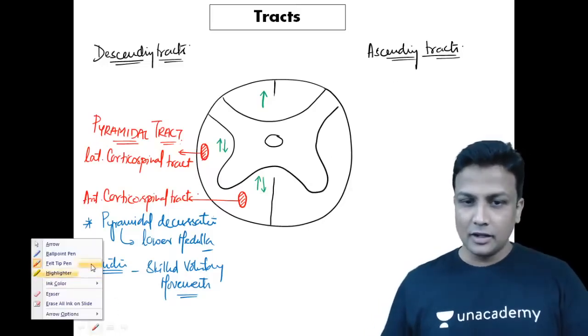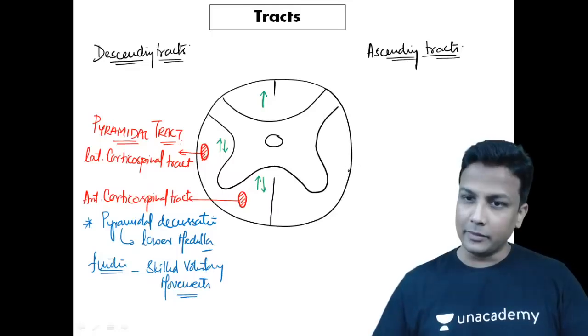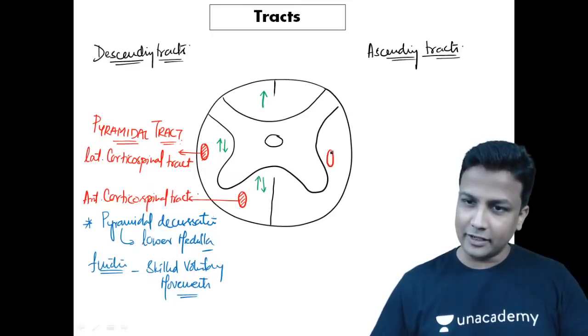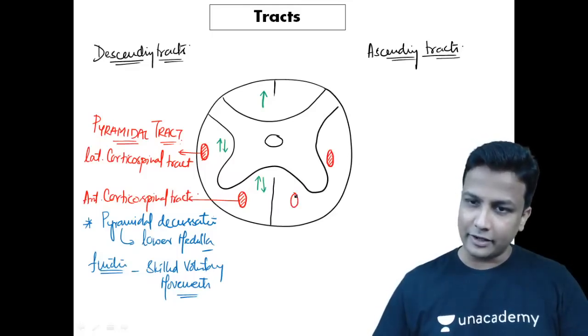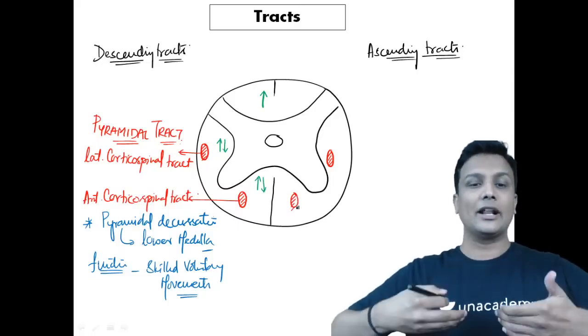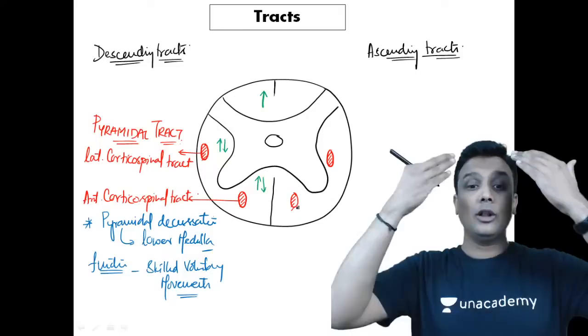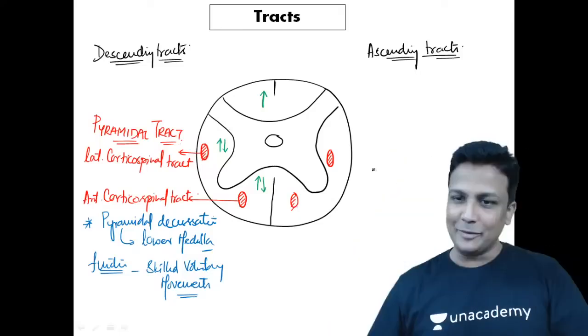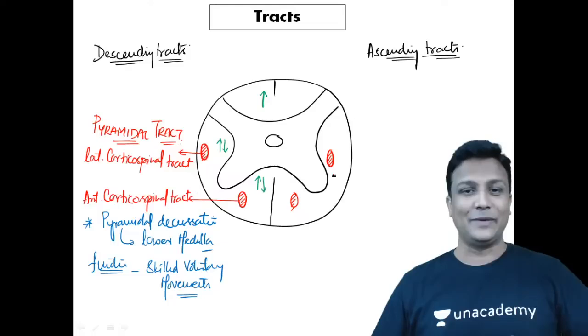Now in the ascending tracts, my dear friends, remember, there will be one ascending tract in the lateral column, and one more ascending tract in the anterior column. And that is a very famous one. It ascends from the spinal cord and goes all the way to the thalamus. So what is the name of that? Spinothalamic tract.